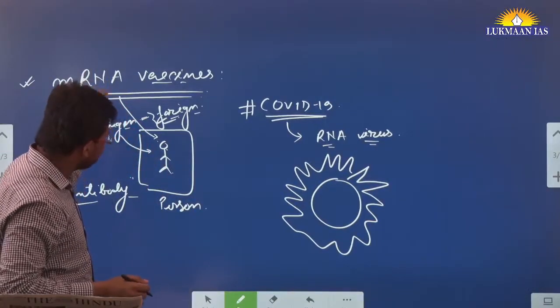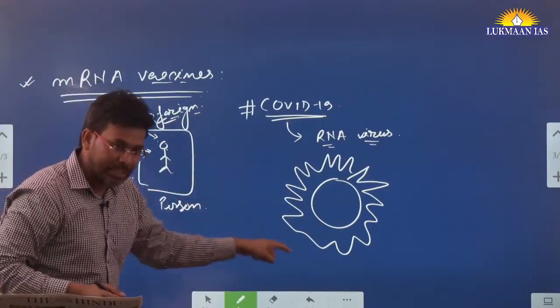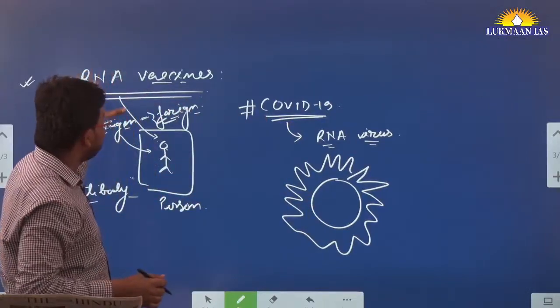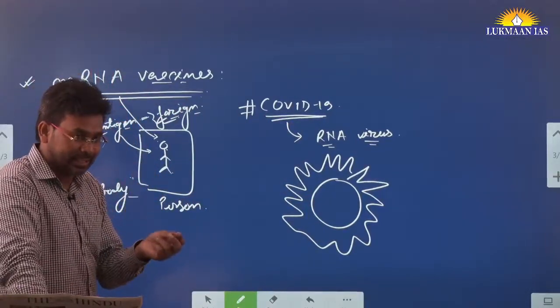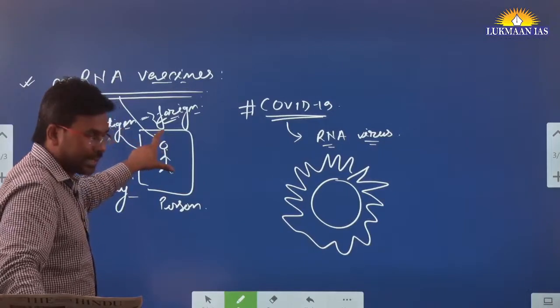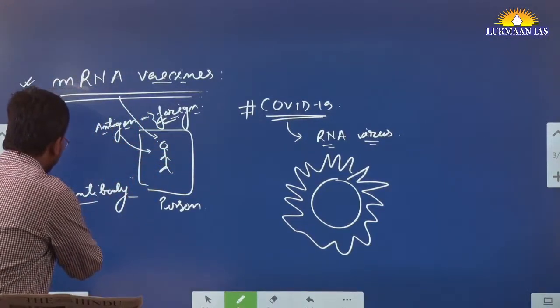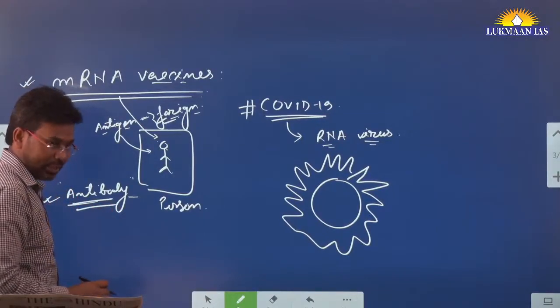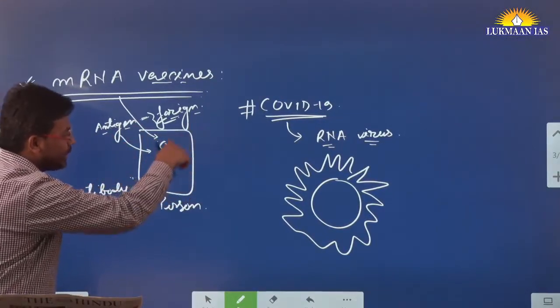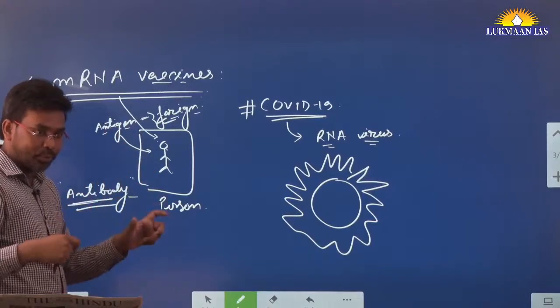This vaccine has something similar to the virus, but of less intensity. So once a person is given this, our body will have a natural tendency of generating antibodies, and our body will generate a kind of spike proteins.